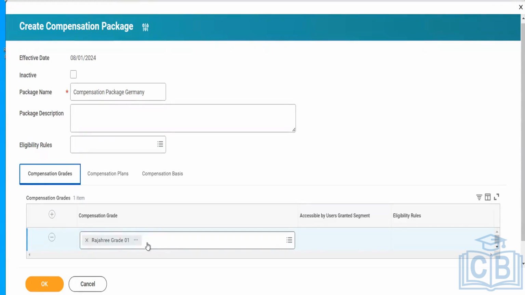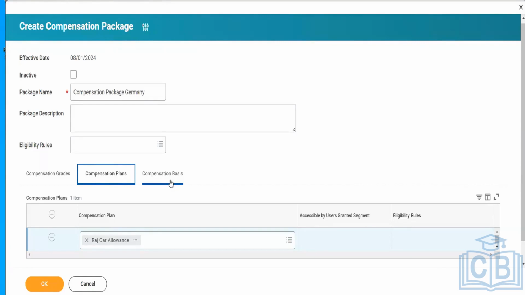Let's say I have defined the criteria for Germany. For the Germany worker, whatever pay range there will be, it will pop up automatically. Apart from that, for that specific Germany worker, whatever allowance plan, whatever salary plan there would be, it will default automatically to that specific worker. We do not have to go ahead and assign it manually.